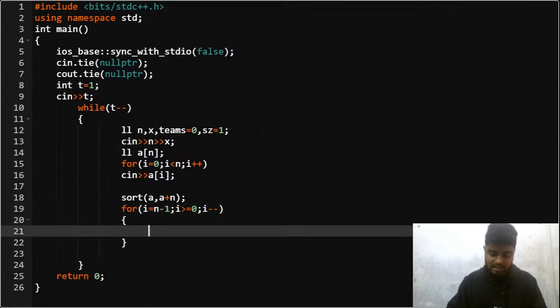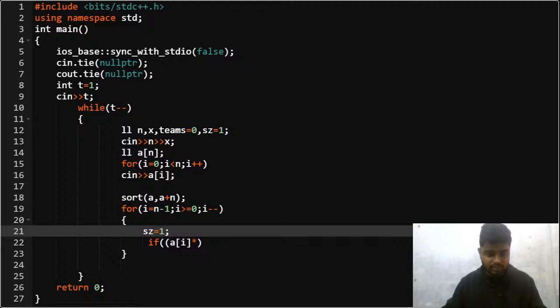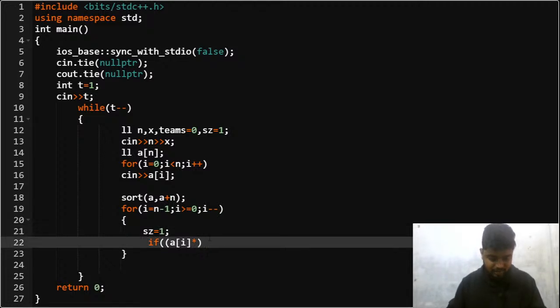So what I will see is if my current element, that is my minimum element of the current team, if I multiply that element, a of i into sz, currently I'll make the size as 1. Okay, I'll make the size of the current team as 1 every time. So if this, the team size into the minimum element of the current team, is greater or equal to x, so can I say that in this case, what will I say?